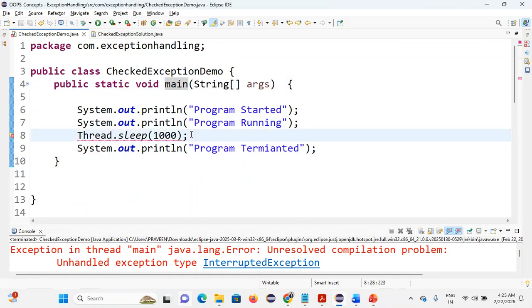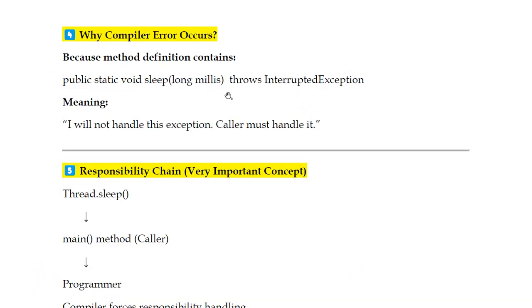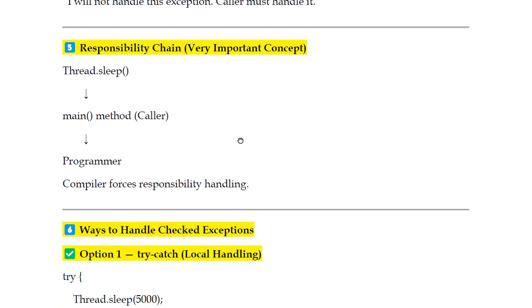So the main function should handle it, but I'm not handling anything so far. That's the reason I'm getting the compilation error, unhandled exception type. As per the function definition, throws InterruptedException means the caller should handle it. This is the important thing.